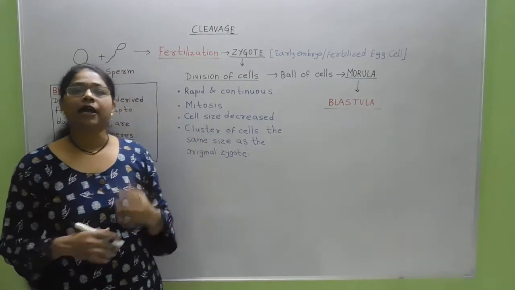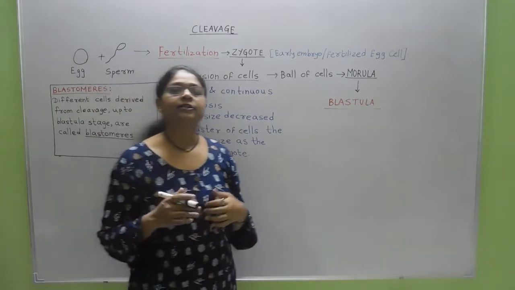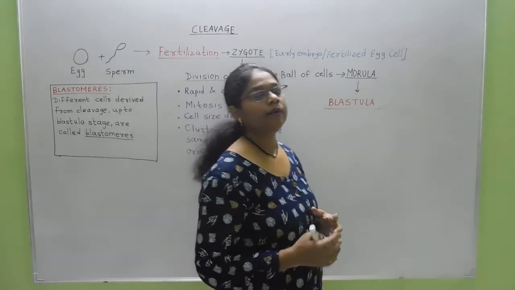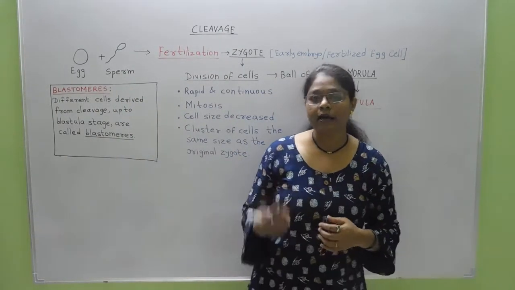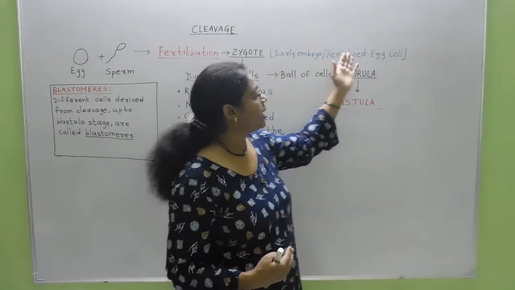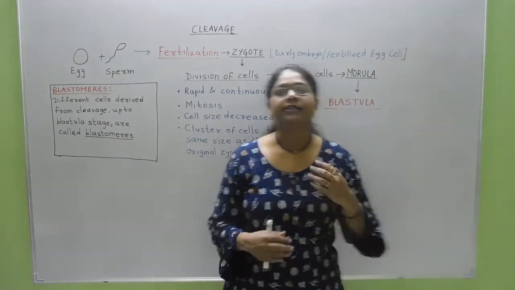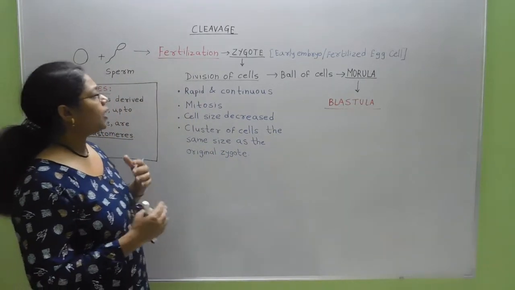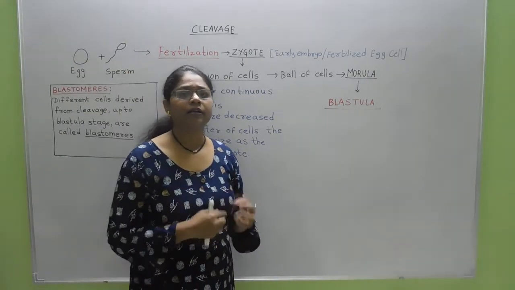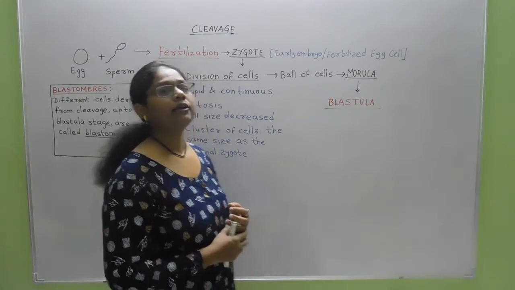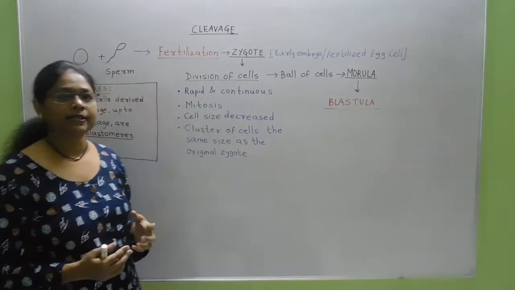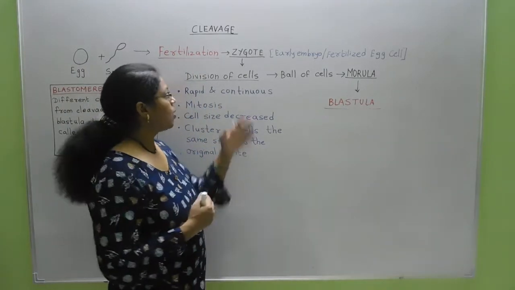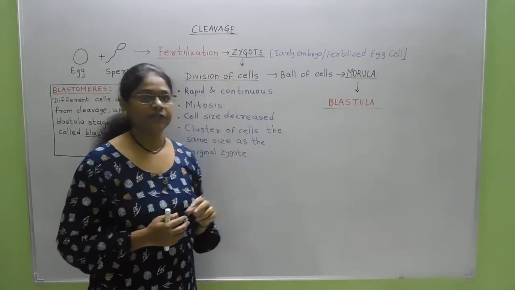As the zygote is produced, that zygotic cell or early embryo, or you can also say fertilized egg cell, starts dividing. So it continuously keeps dividing, and that division of cells is called a cleavage.